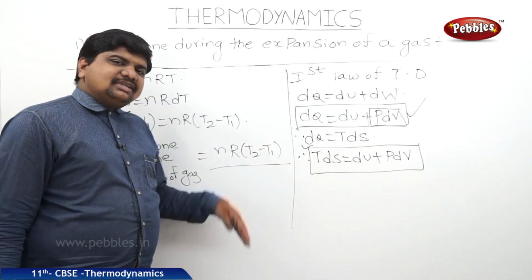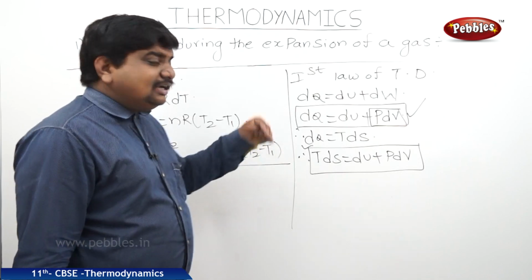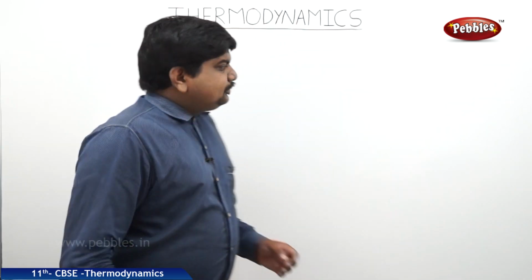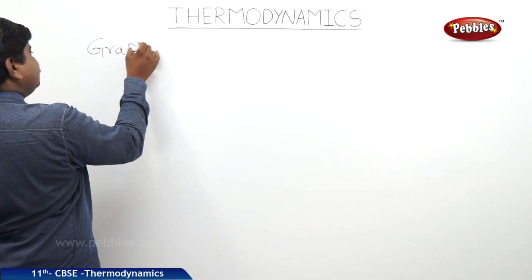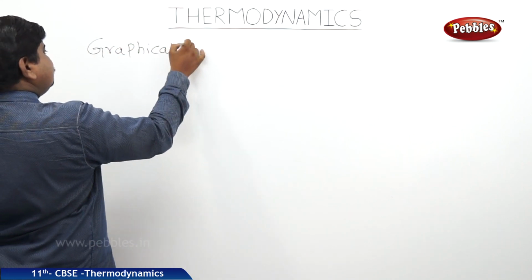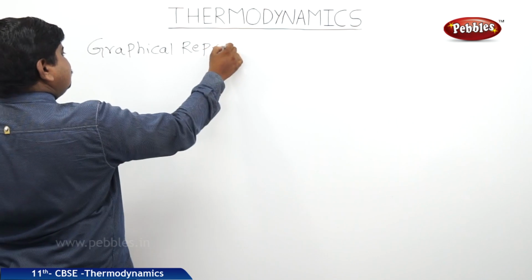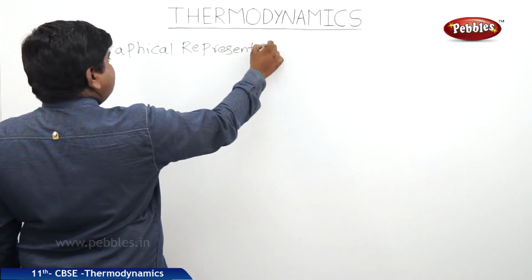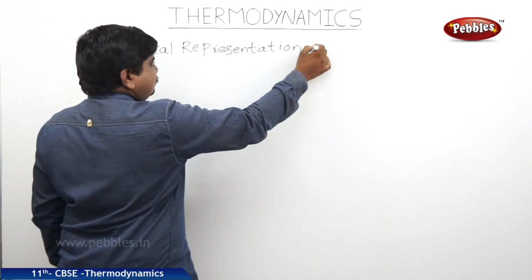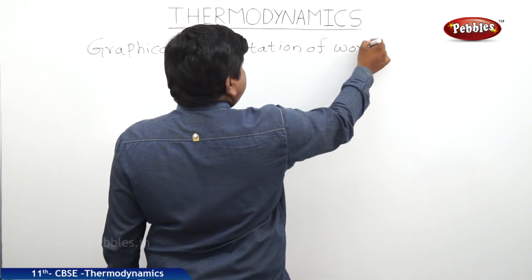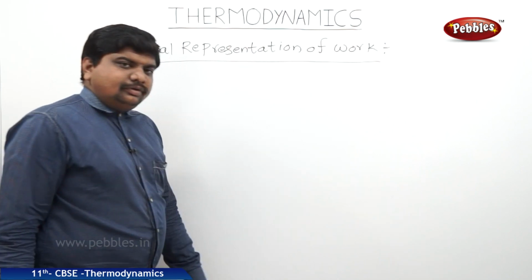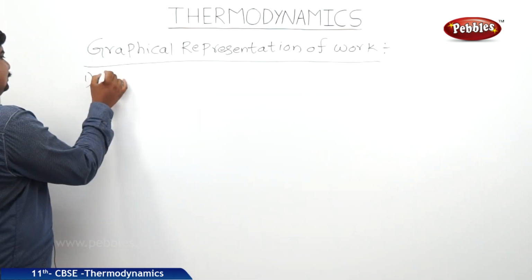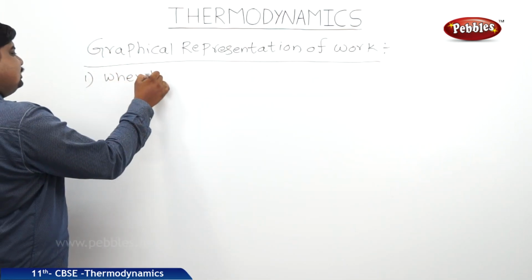Now we will see some of the graphs related to the different works. The graphical representation of work is like this. The first situation is when pressure remains constant.